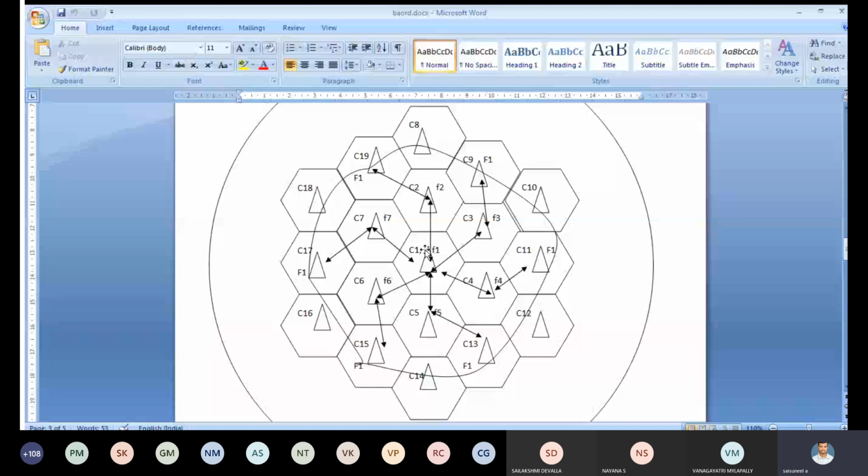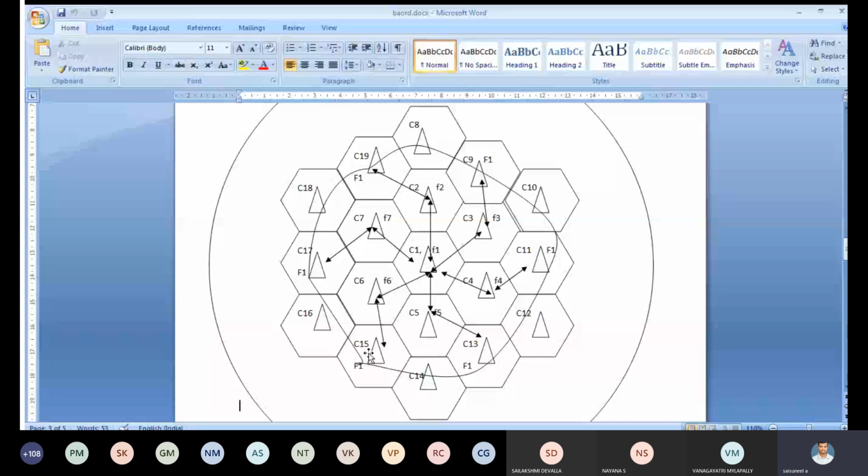What is meant by co-channel? The same frequency used in different cell areas is called co-channel. From this figure, C1 and C19 are co-channels, C1 and C9 are co-channels, and so are C1 and C11, C1 and C13, and C1 and C15. These are the different co-channels, because all these cells use the same frequency. The interference that occurs due to these co-channels is called co-channel interference.